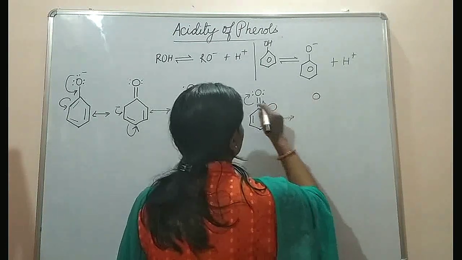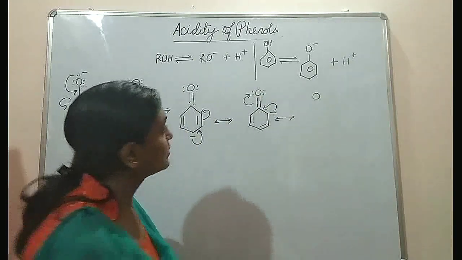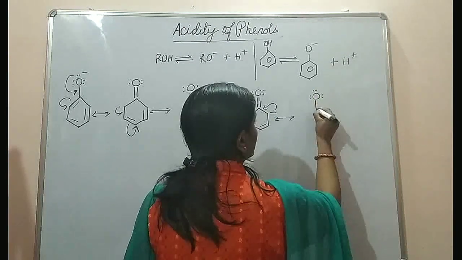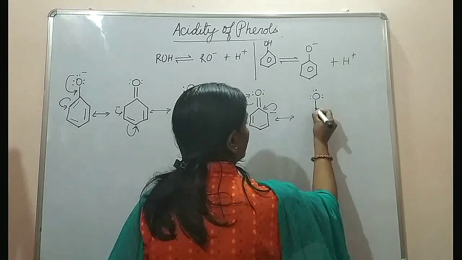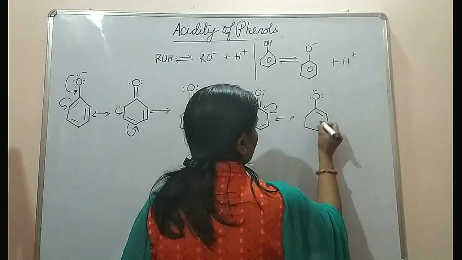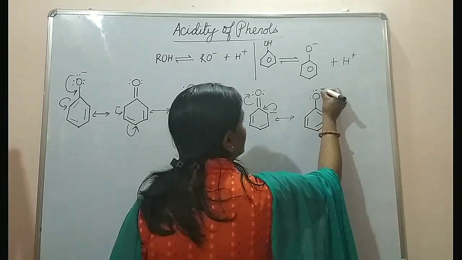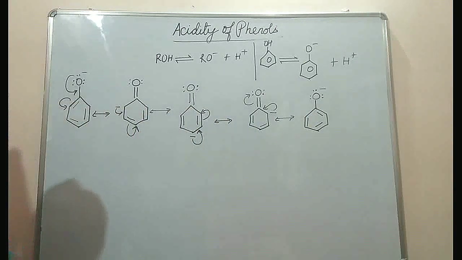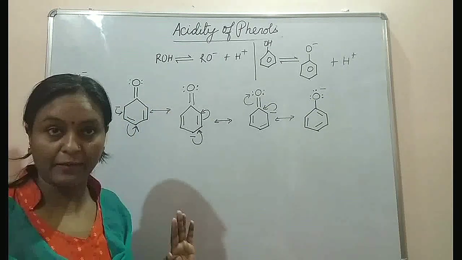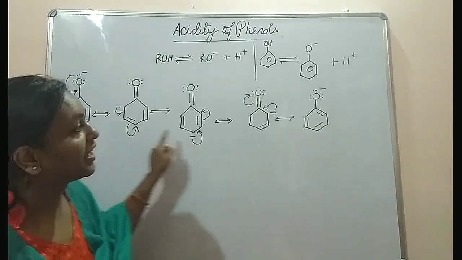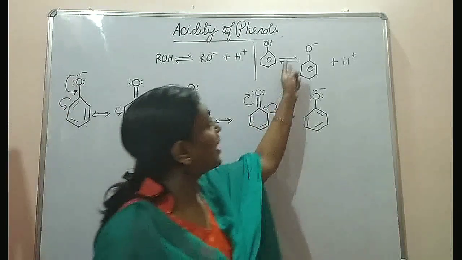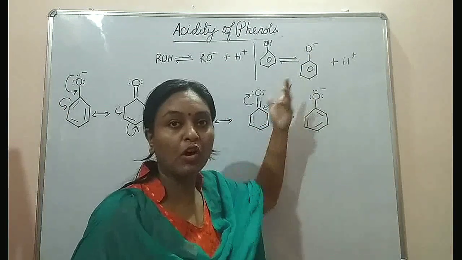Since this delocalization has taken place, we will again have six unshared electrons on oxygen, a single bond over here, the benzene ring, and this is a negative charge on the oxygen again. So these are the five canonical forms or the resonating structures of phenoxide ion. You can see that phenoxide ion has got five resonating structures or canonical forms. So phenoxide ion is quite stable because of resonance.